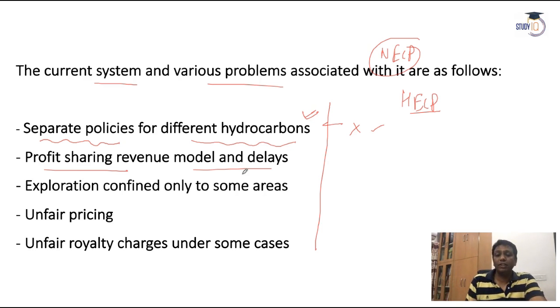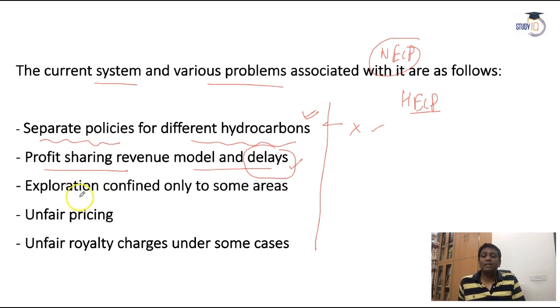Okay, government, you go and take these resources and sell them. But what about the profit sharing and everything that the government should pay to the private sector companies? That profit sharing and everything is not in the proper time and not in the proper way. After 2 years, this company has to demand, give me my money. So this type of problem, delays in the profit and everything, was also very much there. Commissions and other problems were also there.